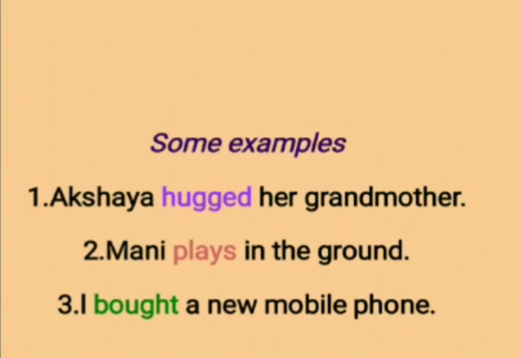So here hugged is a main verb. Money plays in the ground. Money did the action play, so play is a main verb. I bought a new mobile phone. So bought is a main verb.